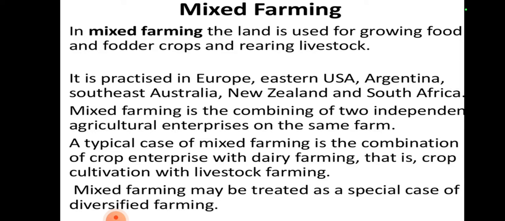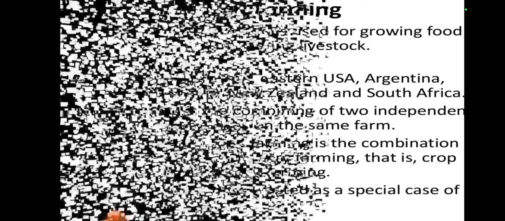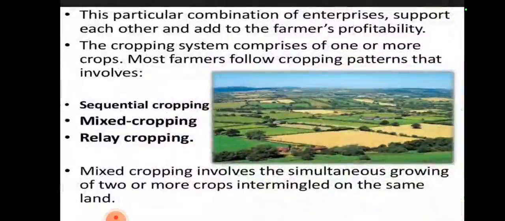Mixed farming. In mixed farming, the land is used for growing food and fodder crops and rearing livestock. It is practiced in Europe, Eastern USA, Argentina, Southeast Australia, New Zealand and South Africa also. Mixed farming is the combination of two independent enterprises, and this particular combination supports each other and adds to the farmer's profitability.